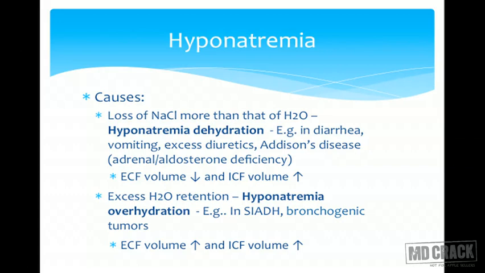What are the cases, examples where I see hyponatremia overhydration? Syndrome of inappropriate secretion of ADH. In that case, there is excess of ADH. Or the bronchogenic tumors, which will secrete ADH. So excess of ADH will try to conserve more and more of the water. But because of that, the water level in the extracellular fluid will increase, and the electrolyte concentration will decrease. So ultimately the person will have hyponatremia overhydration in these cases.